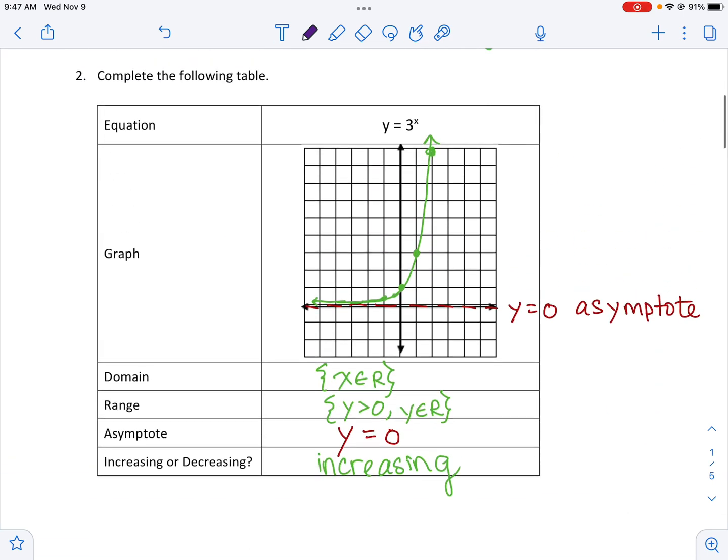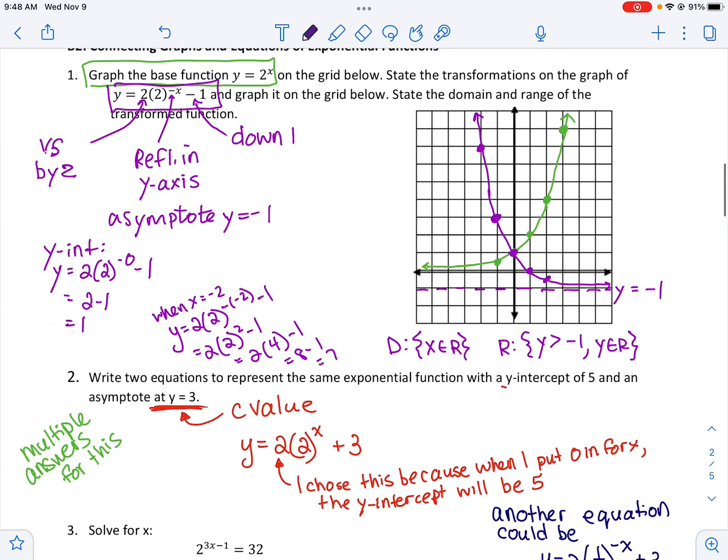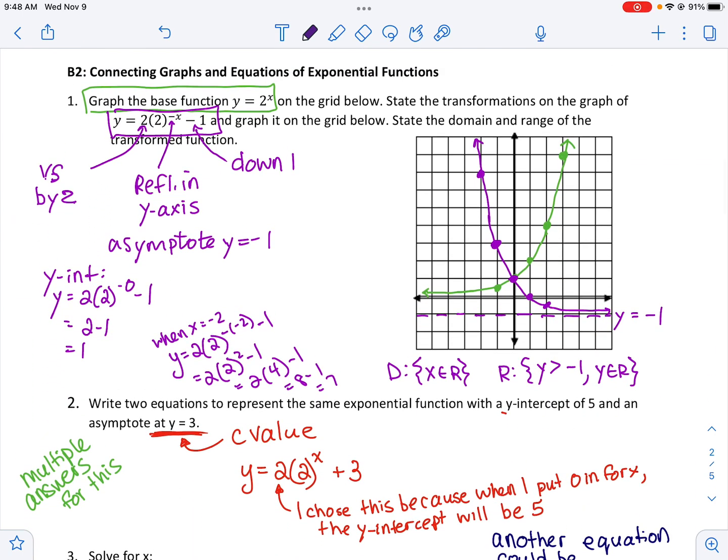Okay, then this graphing one was pretty straightforward. I just did a table in my head to kind of figure out where all the points would go, and I graphed it. Got the domain and range, the asymptote. It's an increasing function because it's going up to the right. The transformations one, I just went point by point. So I applied my reflection, my stretch, and then I shifted it.